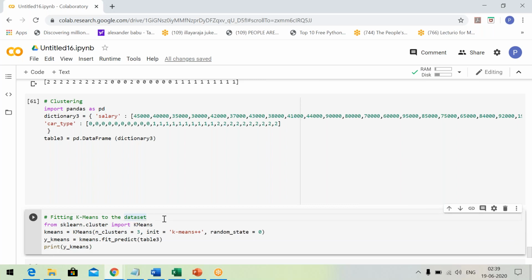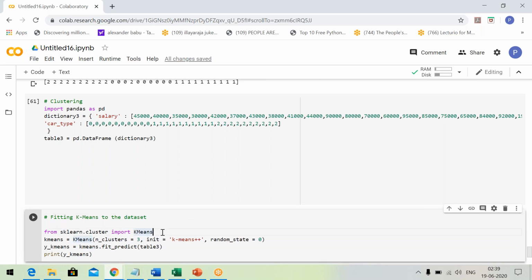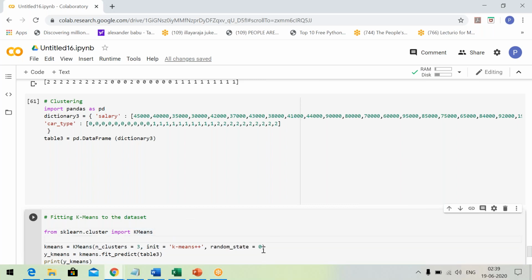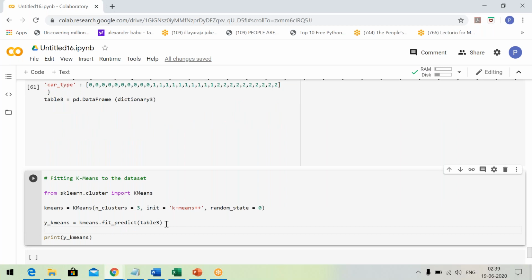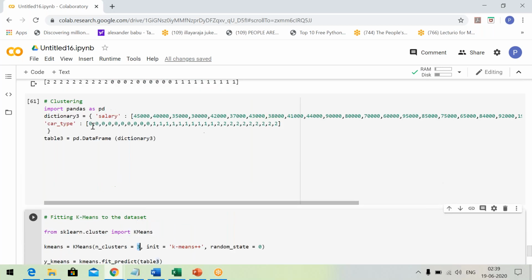See what is happening. We extensively make use of libraries. We don't write our own code for clustering. There is one library by this name, within that there is a smaller library, and within that there is one class by the name k-means. I use it over here. I say I want 3 clusters, because I have an idea that some people get Alto, some get Swift, and others get Innova. There are only 3 categories.